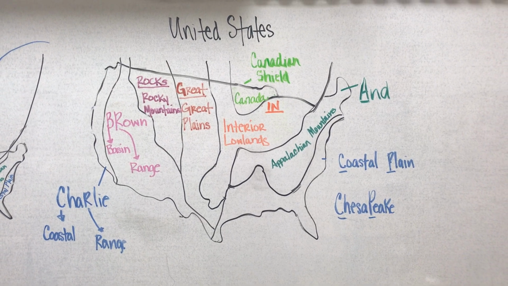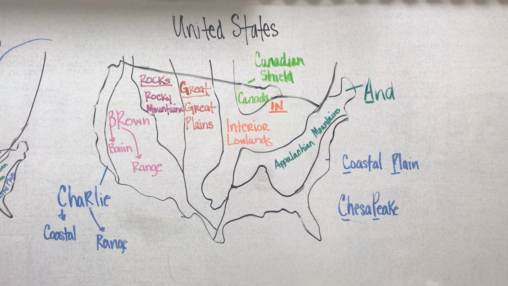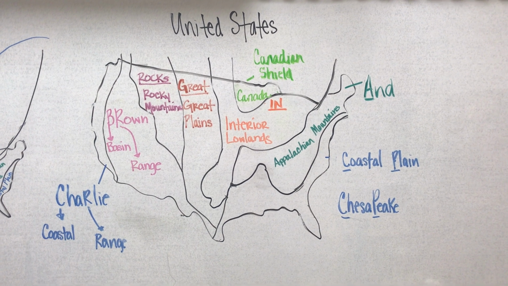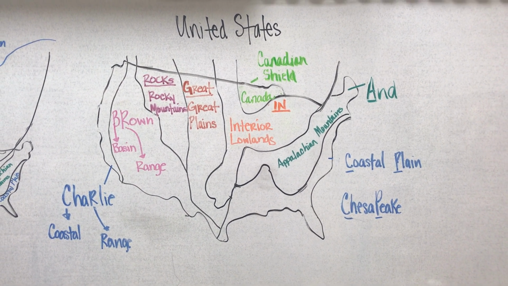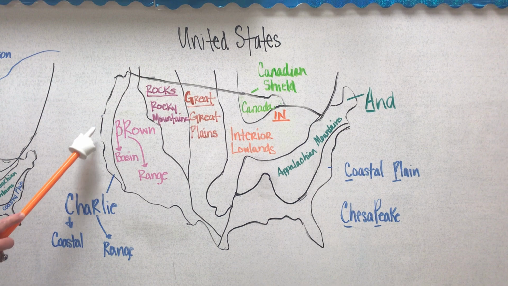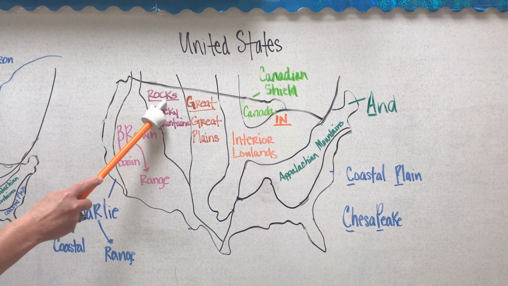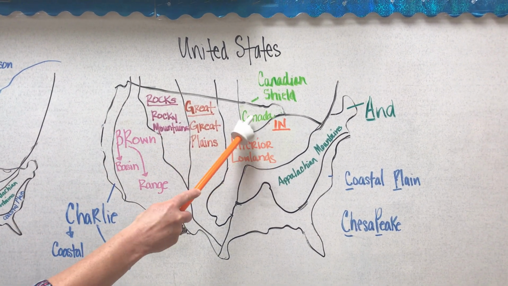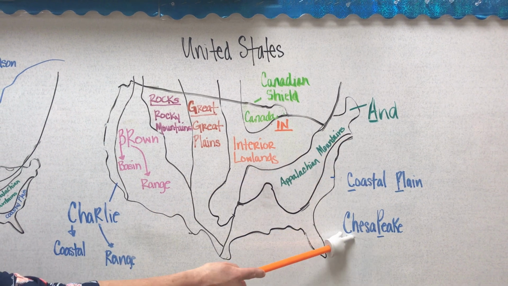Hello students, today we're going to learn about the 8 geographic regions, and I have a memory sentence that's guaranteed to help you memorize where they're located. That sentence is Charlie Brown rocks great in Canada and Chesapeake.